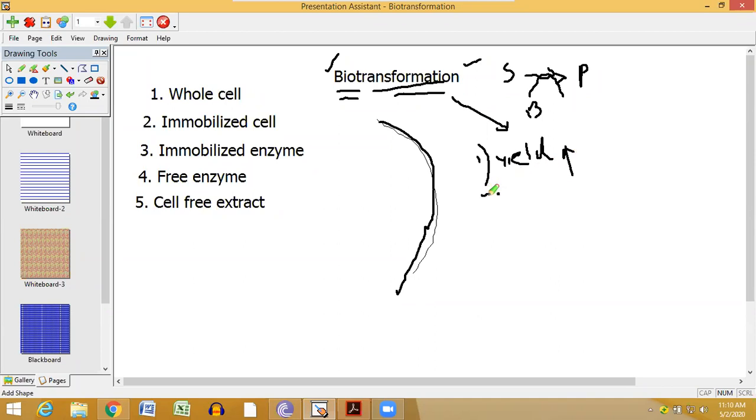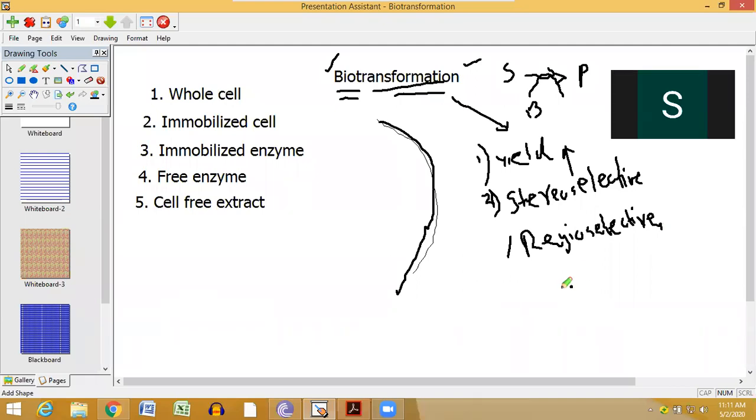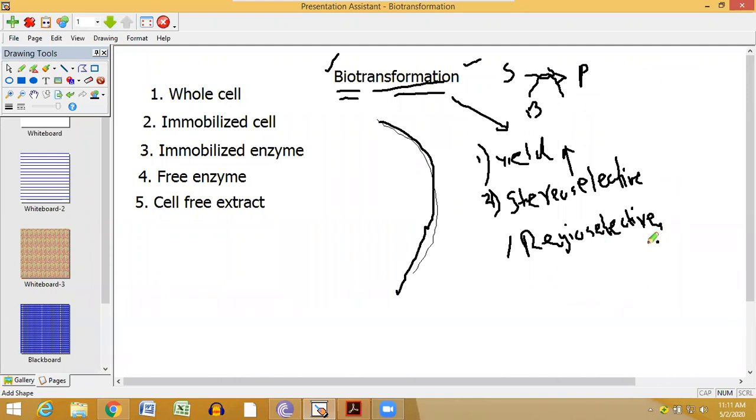Second, one of the very important aspects of doing biotransformation is doing stereoselective or regioselective reactions. Now, what do you mean by a stereoselective or regioselective reaction?